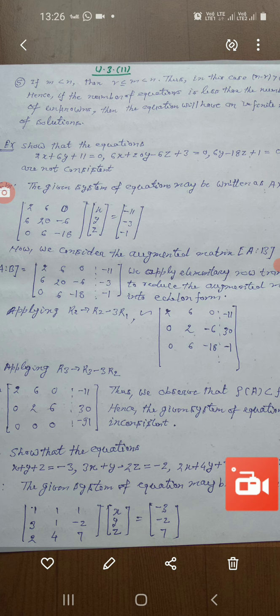Now we consider the augmented matrix AB. Here we have AB as: in the first row 2, 6, 0 and -11; in the second row 6, 20, -6 and -3; and in the third row 0, 6, -18 and -1. So we have written the augmented matrix in this form.